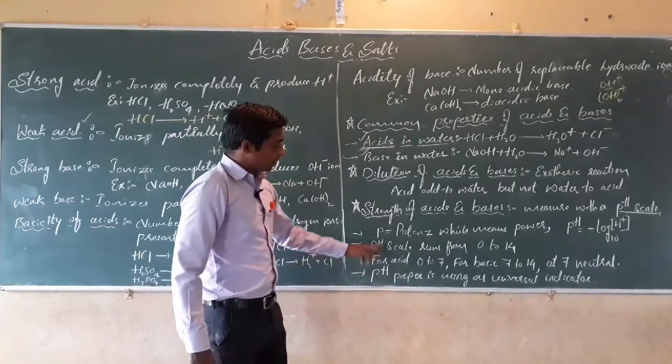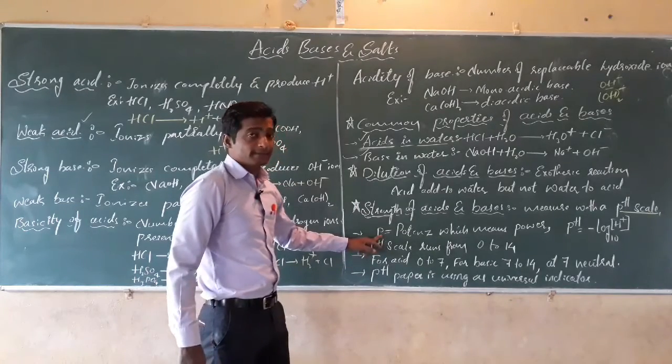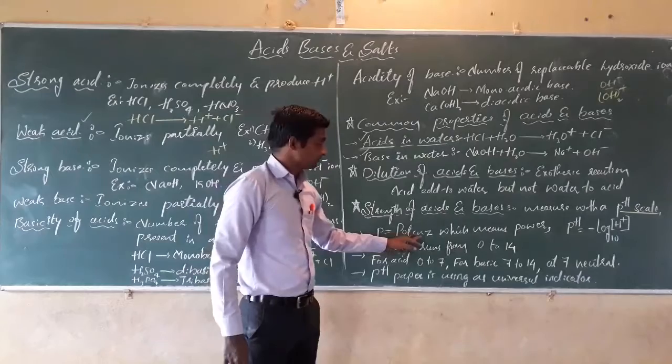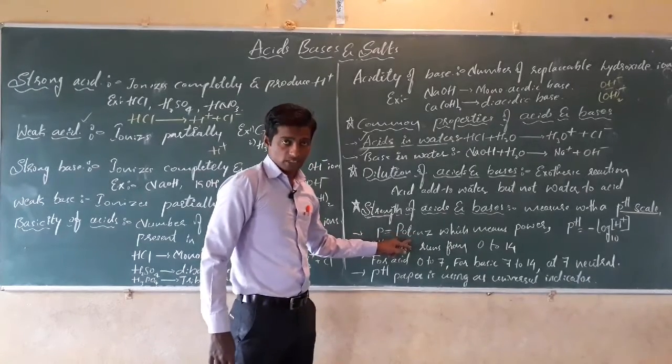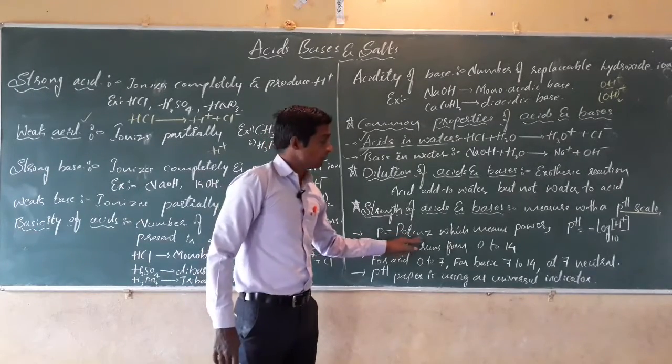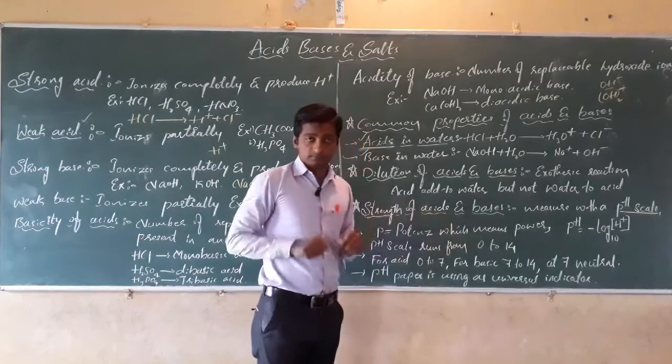See, in pH, the P stands for potenz, the German word, which means power.